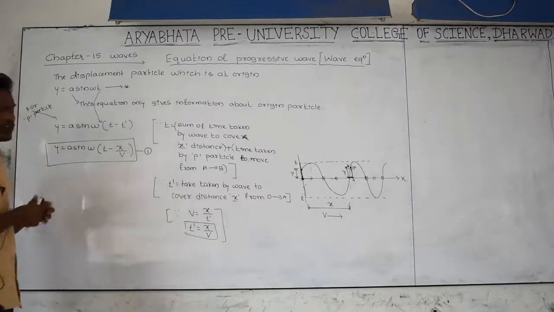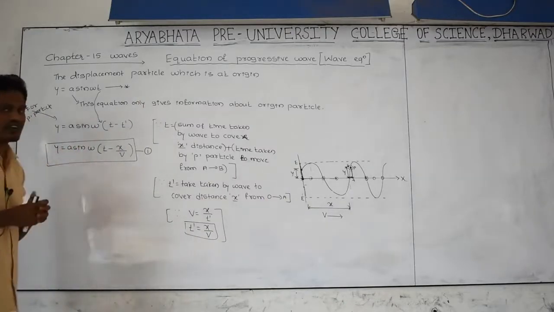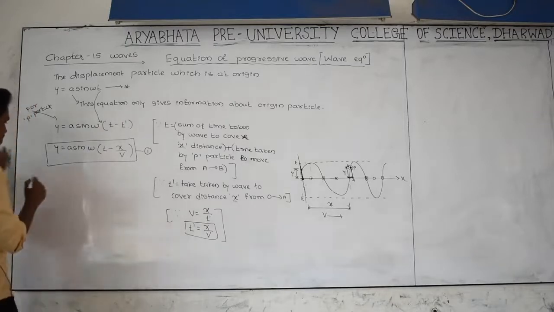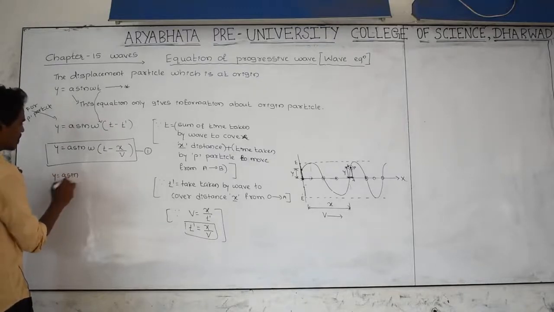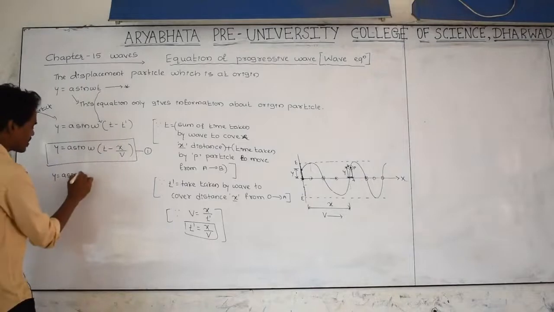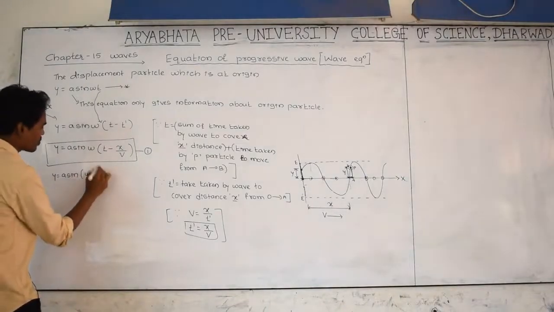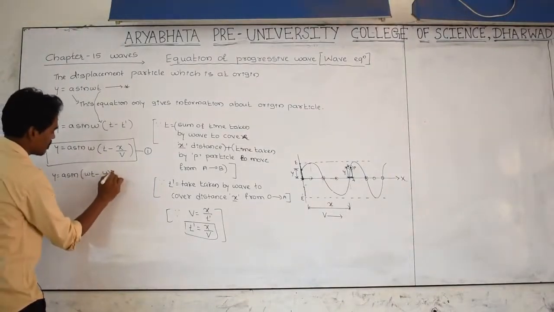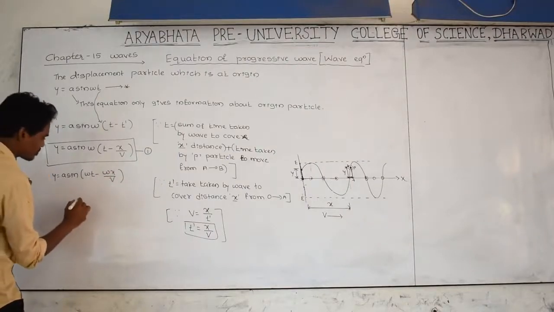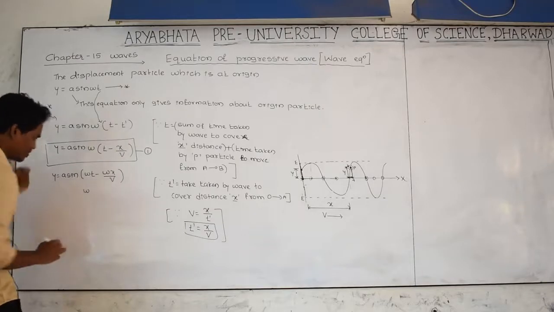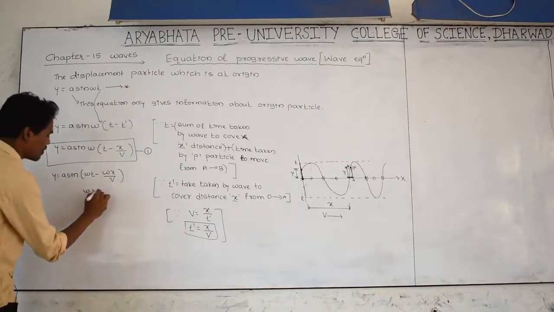Another form of this equation is also possible, different forms are there. I can write another form: y is equal to A sin, multiply omega t inside, omega t minus omega into x divided by v. We know that omega is equal to 2 pi by T.